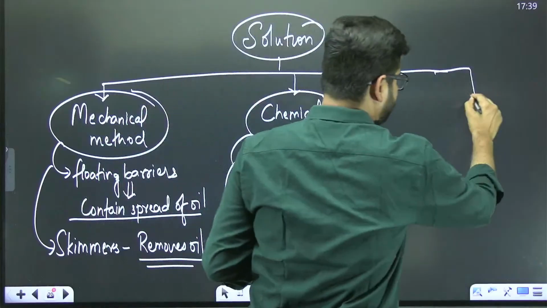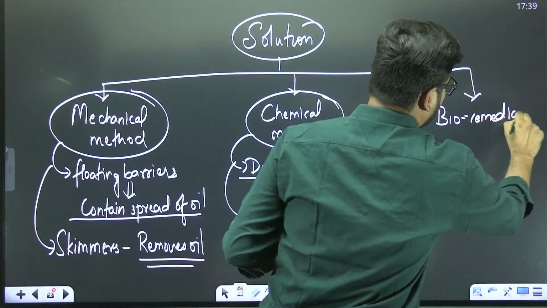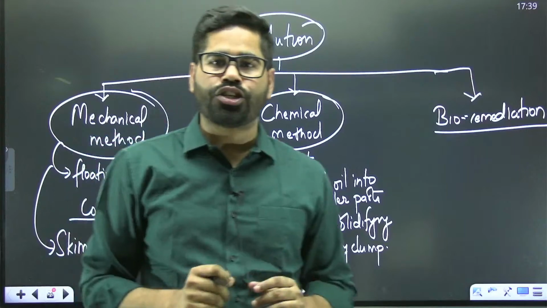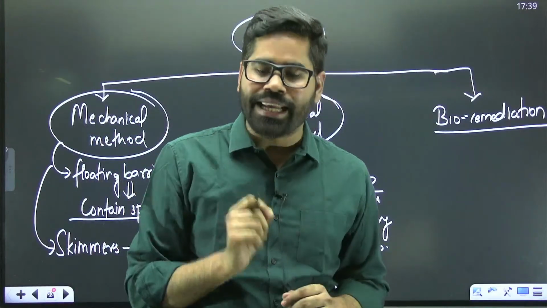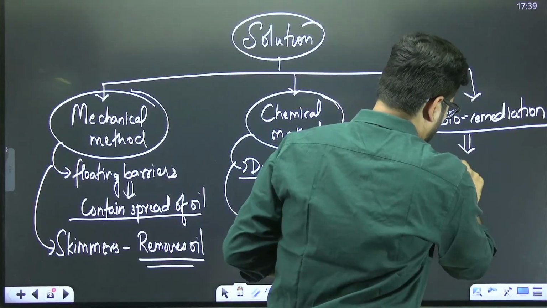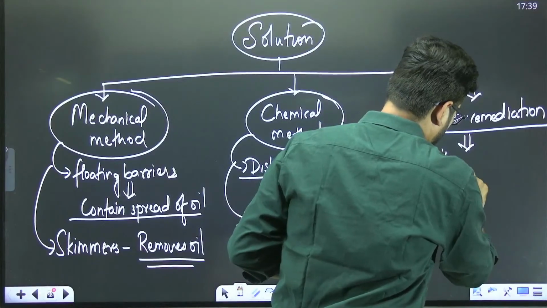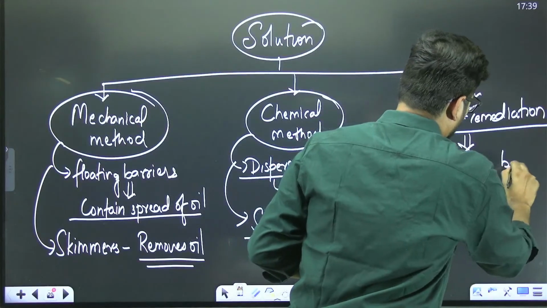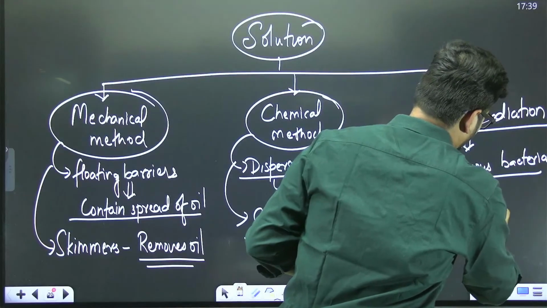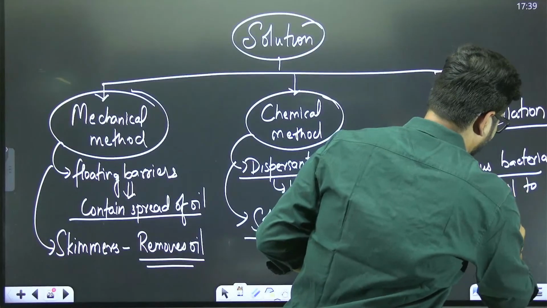Then there is bioremediation. In the case of bioremediation, we have some bacteria like oilivorous bacteria, which convert oil to CO2 and H2O.